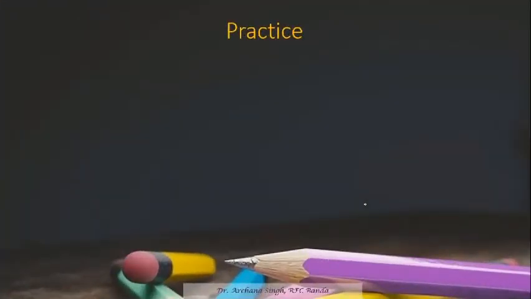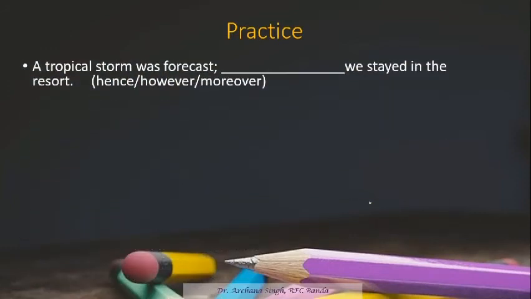So let's do some more practice on it. A tropical storm was forecast, dash, we stayed in the resort. Now this is a forecast. Then what happened? Hence we stayed in the resort. However is used for basically a contrast. Do we have any contrast over here? No. Moreover means when you give some additional information, so that is not given. So the right option is hence.